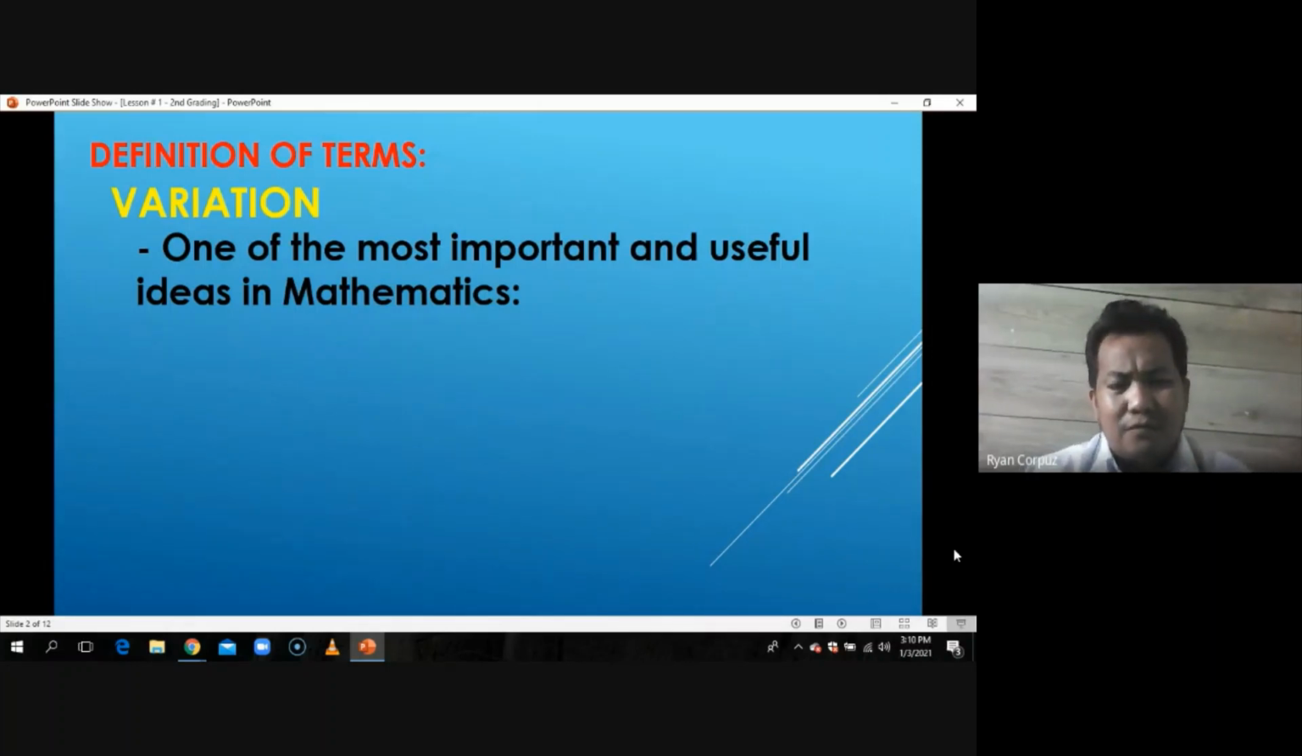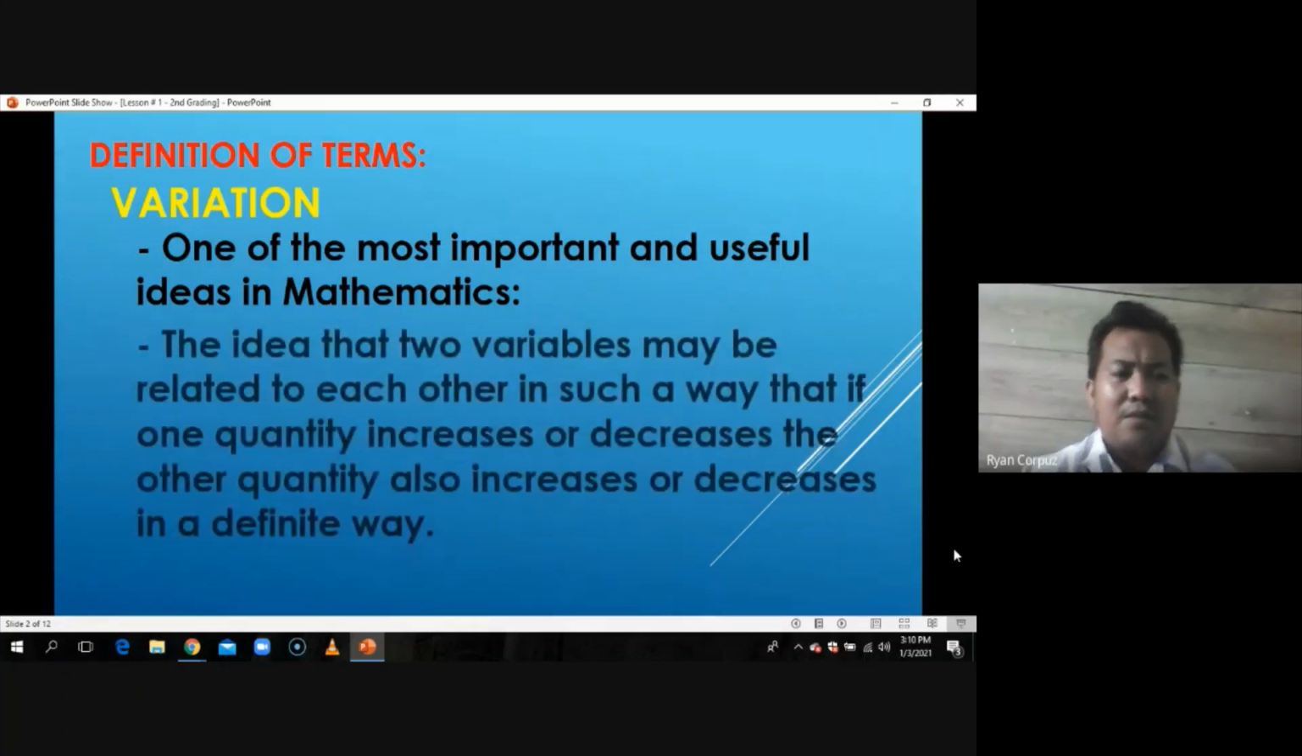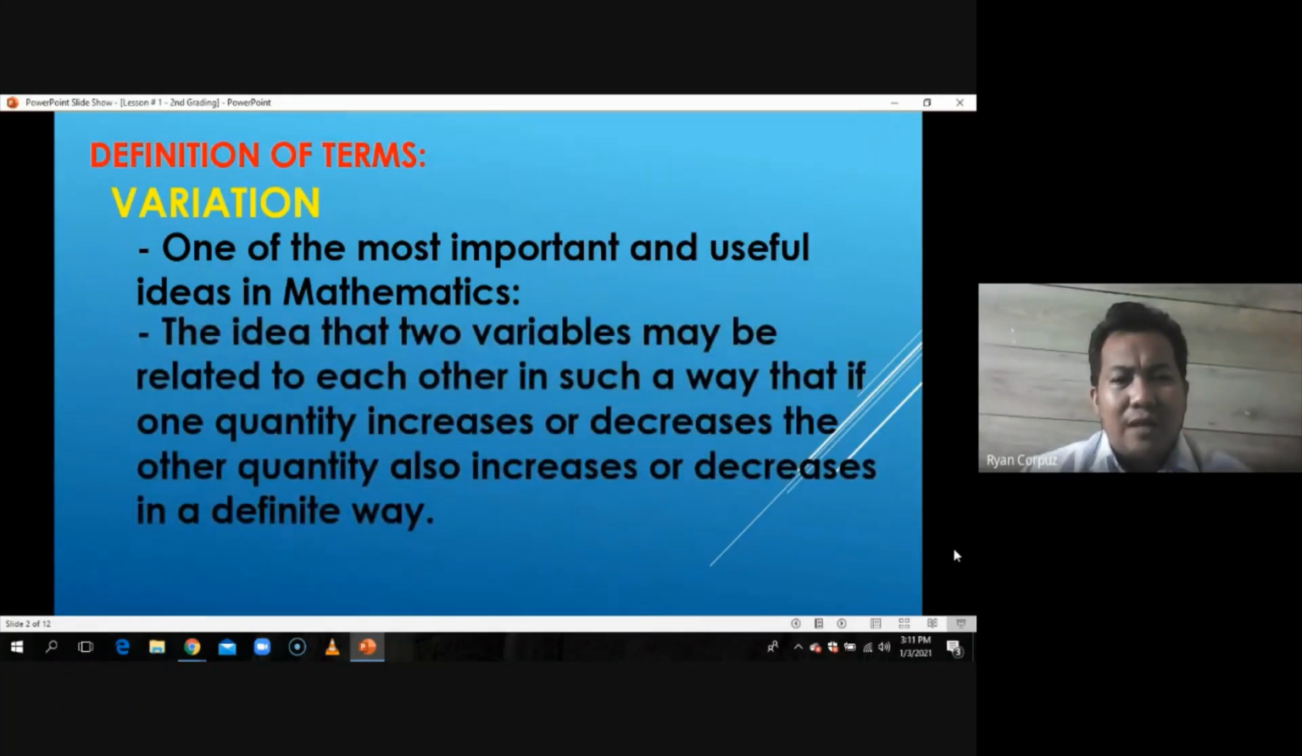But ano ba yung sabi about variation? Sabi dito, in variation, the idea that two variables may be related to each other in such a way that if one quantity increases or decreases, the other quantity also increases or decreases in a definite way. So, pwedeng if one quantity increases, the other quantity also increases. Or when one quantity increases, the other quantity decreases. Or vice versa. So, pwedeng ganun. So, may naiisip ba kayo ng mga real life situations wherein nagagamit yung variation?